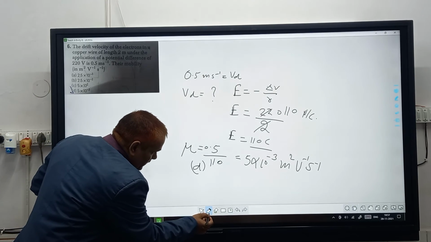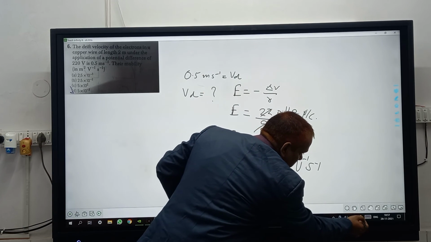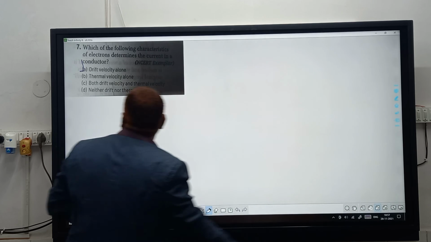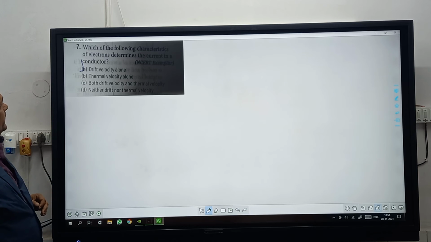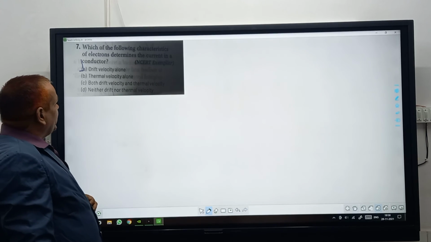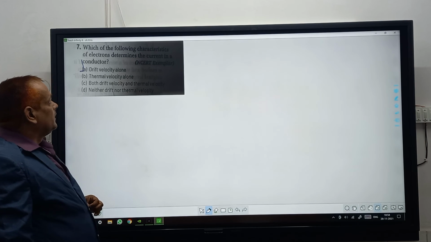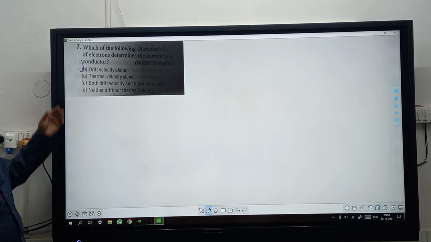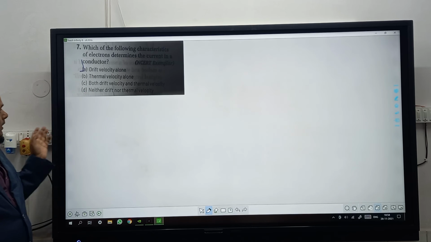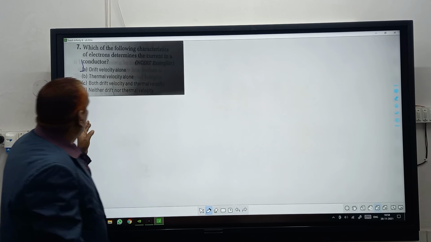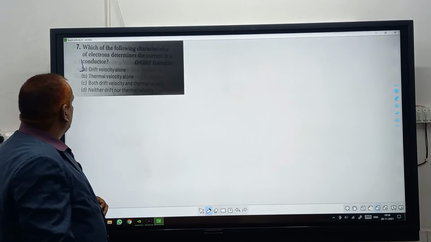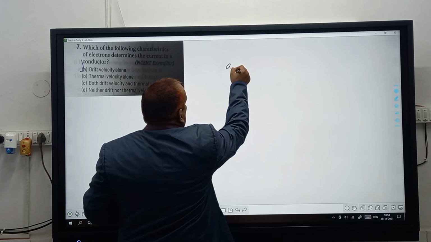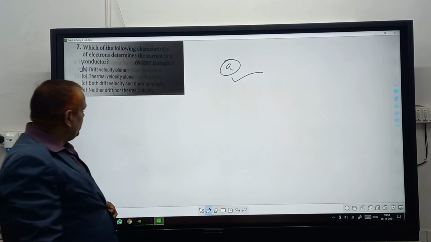Friends, further we are taking the next problem here. Which of the following characteristics of electrons determines the current in a conductor? Current in the conductor depends on the drift velocity alone, thermal velocity alone, both drift velocity and thermal velocity, or neither drift nor thermal velocity. So very evident, it will depend on the drift velocity alone. That is option A will be correct.